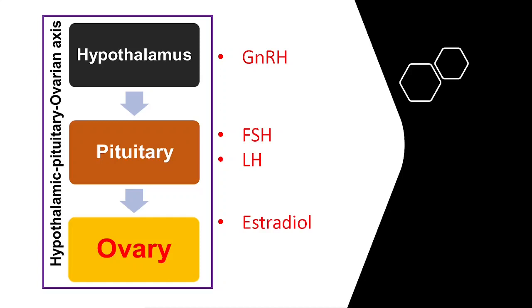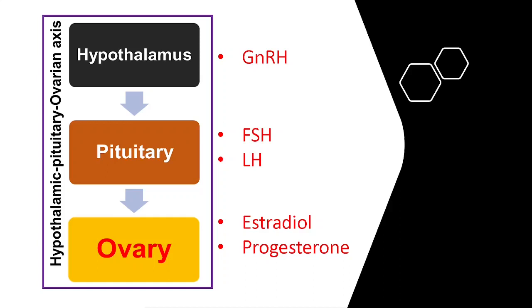In response to the FSH, the follicle grows and the granulosa cells secrete estradiol. As the follicle grows, the estradiol level also rises.